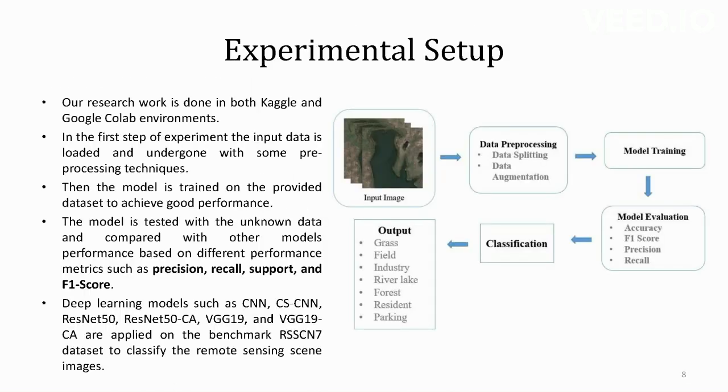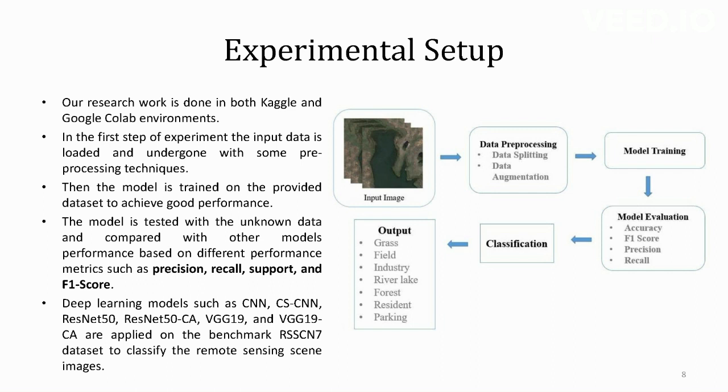And the experimental setup here: the image is passed into the data pre-processing block where data splitting and data augmentation will be done. And we have proposed the model. So for model training, we have proposed many models: ResNet50, VGG19, VGG19 with attention, VGG19 with normal attention, CNN with attention, CNN without attention, ResNet50 with attention, ResNet50 without attention.